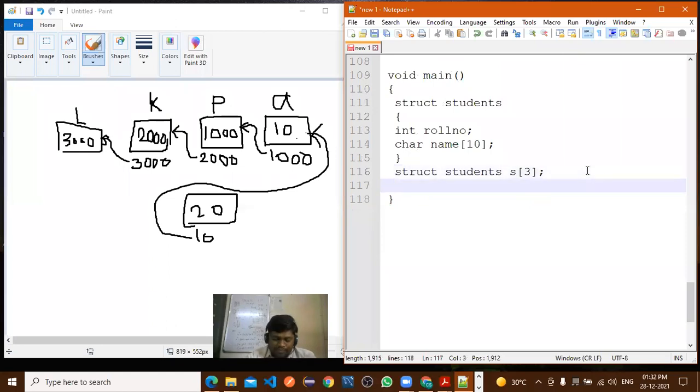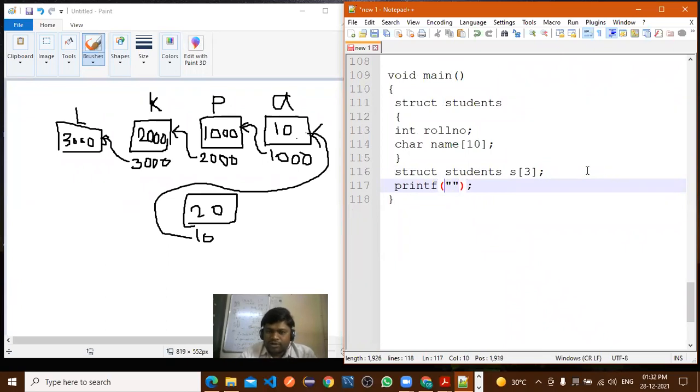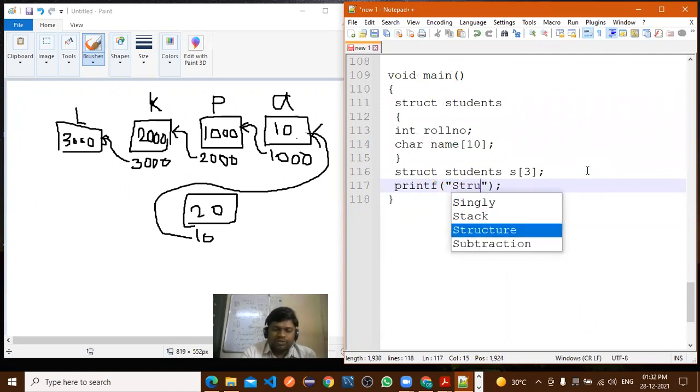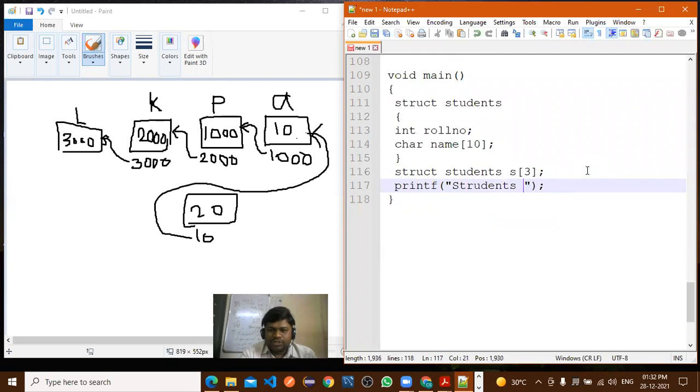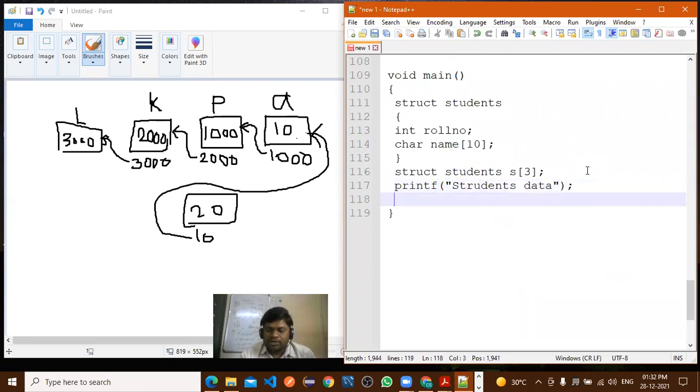How can we use it? For loop. For loop, very good. Now how to use the for loop? So we'll display one statement first. Print, students data, or you can say student record. After that, next is the for loop.